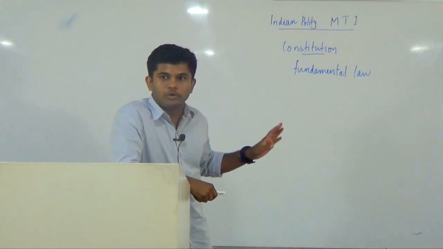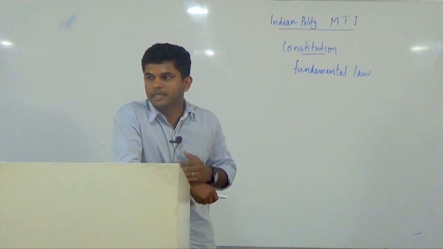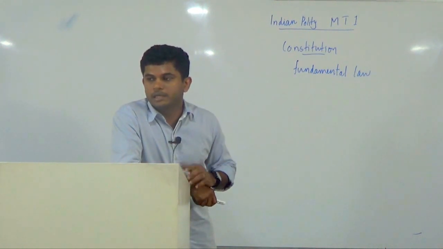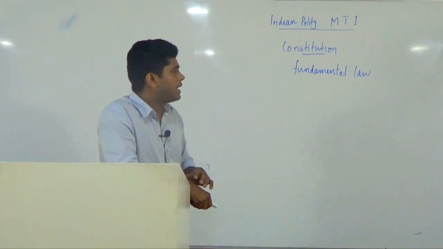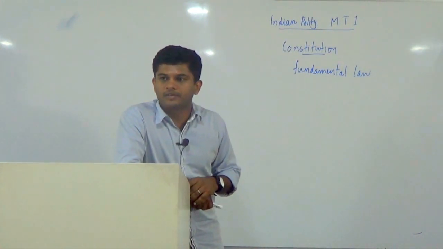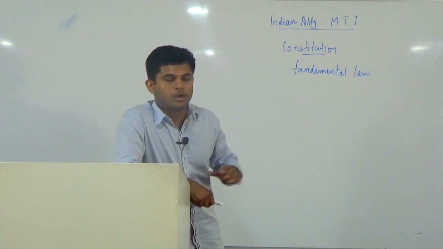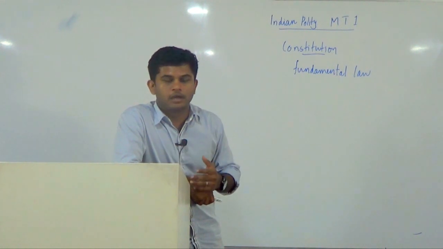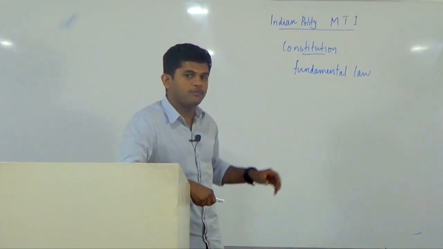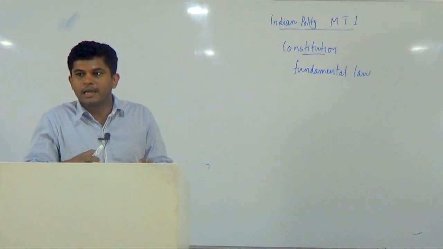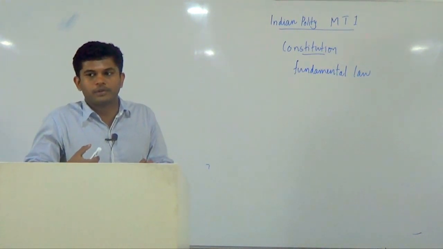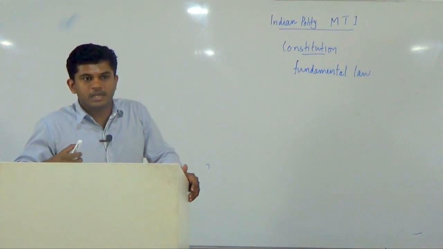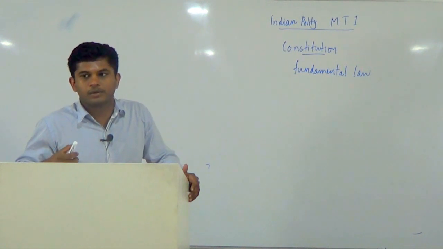So when we say constitution is a basis of governance of the country, it means that constitution makes three organs of the state, that is legislature, executive and judiciary, and assigns powers and functions to each organ of the state. So constitution makes three organs of the state and assigns the three organs their respective powers also, and that helps in the governance of the country. So we can say that constitution is the fundamental law of the land, which means it is the fundamental of governance of the country.